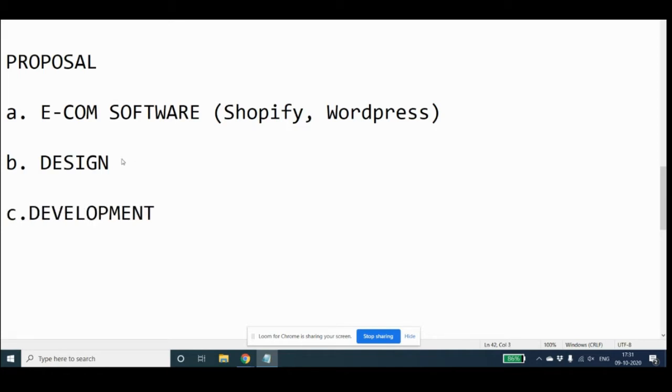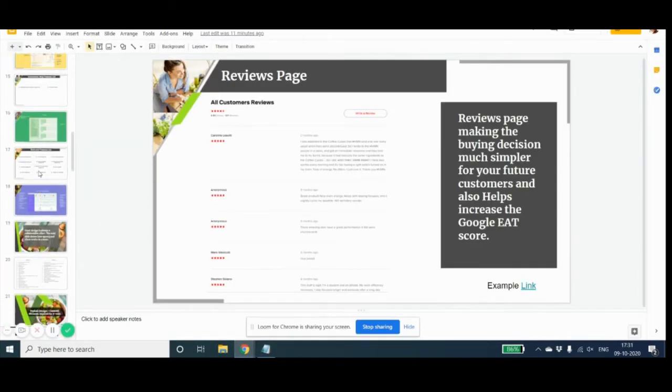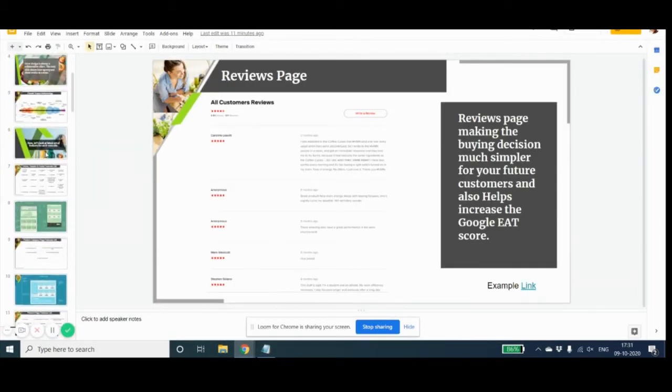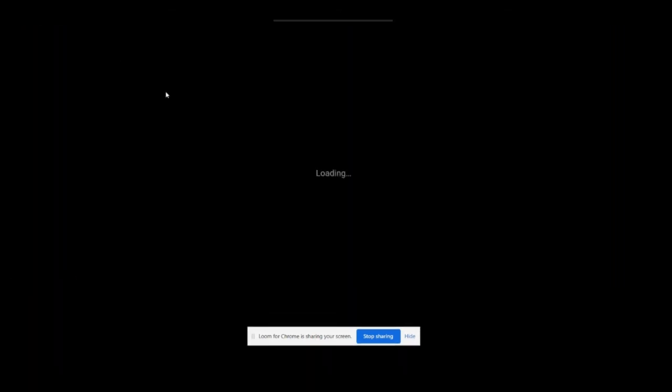And next comes the development, which is what are the various features that would need to be developed. A lot of features come ready-made with Shopify or WordPress, whichever platform you choose, and there are some features which need to be custom built based on the requirement of the client. That has to be discussed with the client.